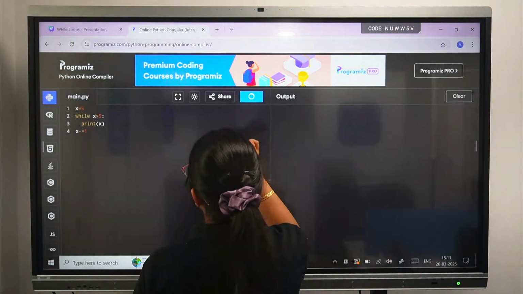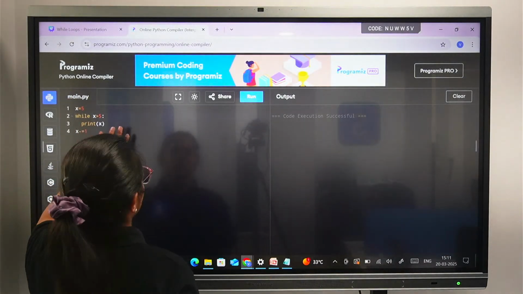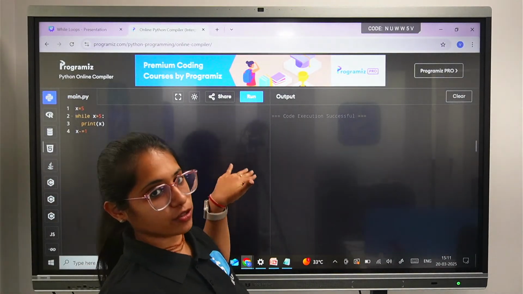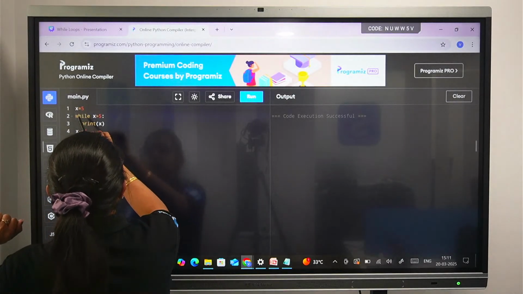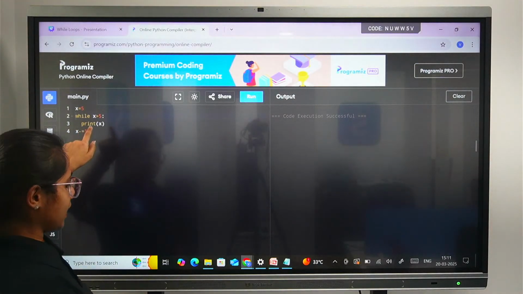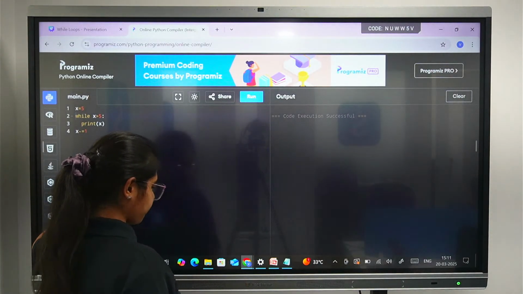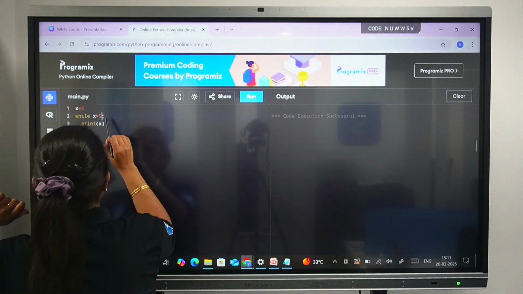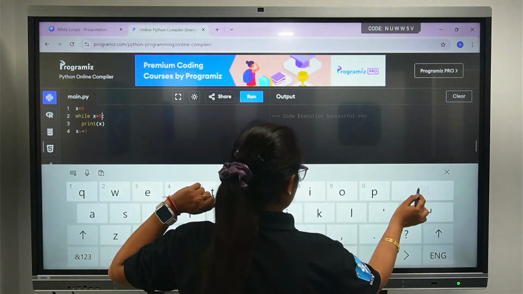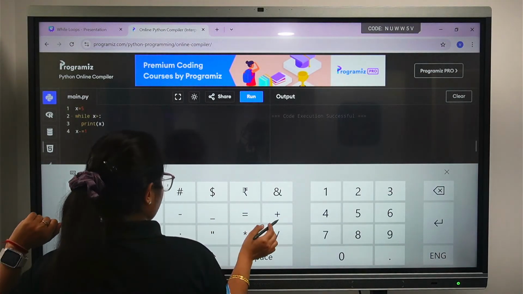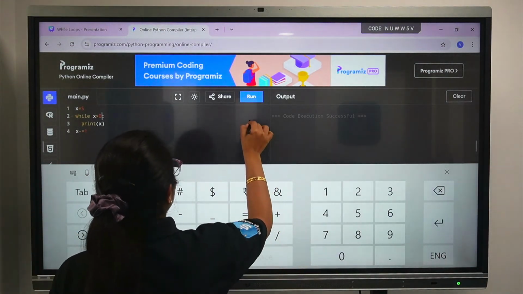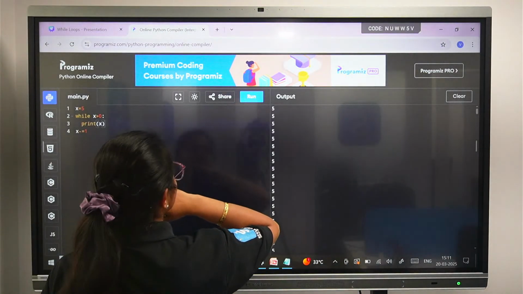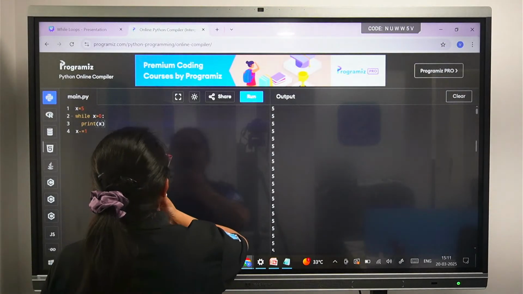So this is how it's going to give you the reverse numbers: 5, 4, 3, 2, 1. This is what I have done. If x is greater than 5, now let's keep here, if it is greater than 0 as well. So we are going to run this, and this is how you will be getting the output.